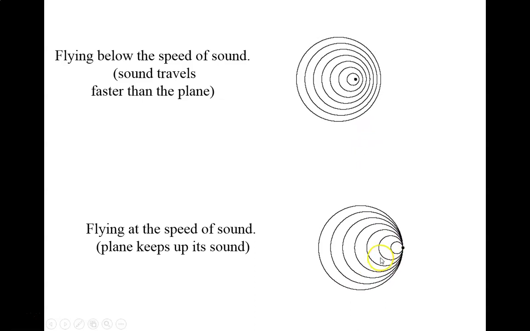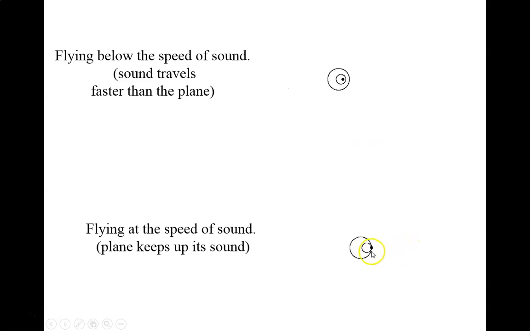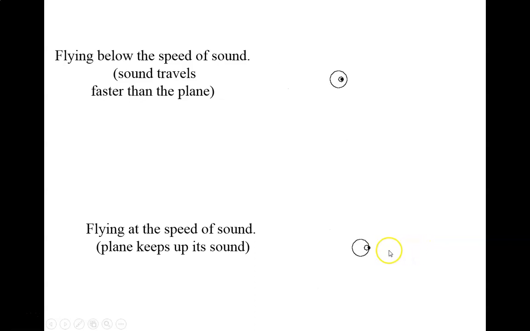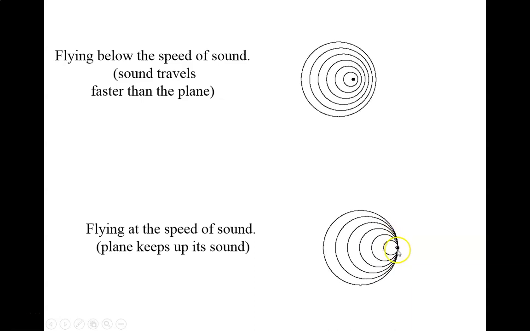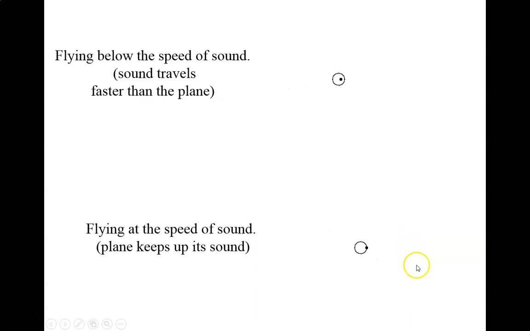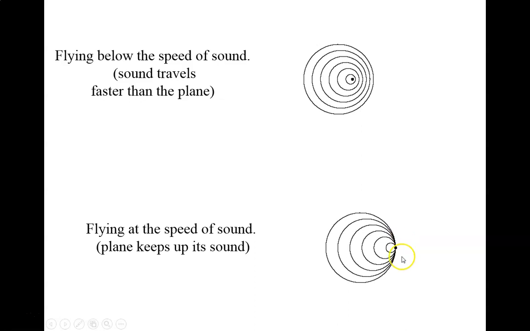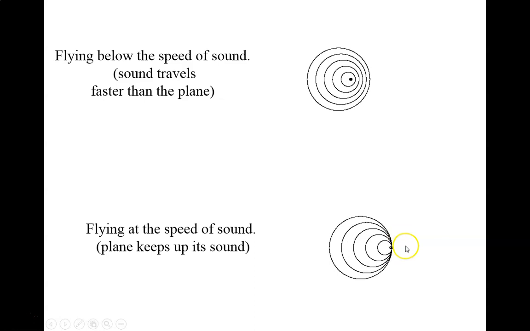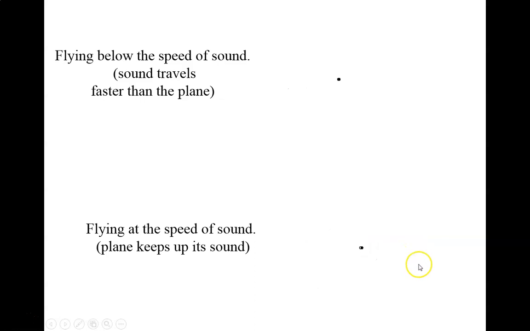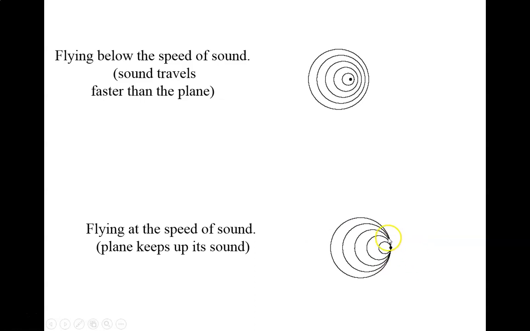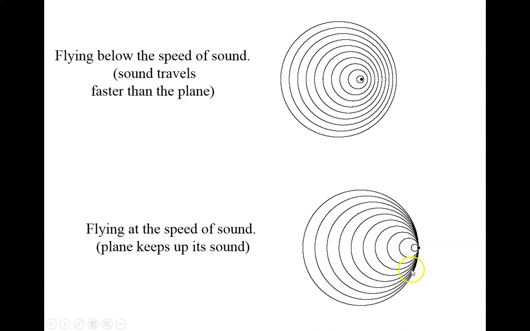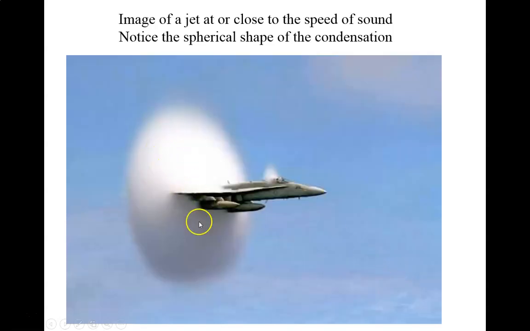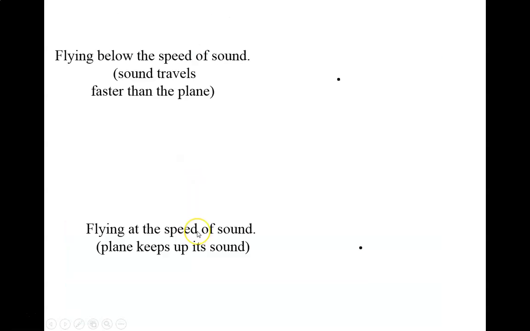Okay, here's the jet traveling at the speed of sound, and it's keeping up with every sound wave that it's emitted. You see all these compressions building up on the plane. There was a lot of hesitancy to try to break the speed of sound because they knew that this would happen, and they thought that the pressure might destroy the plane. But this pressure buildup over here is what we were seeing on the previous slide with that condensation, that cloud that had formed. This is all those waves building up.